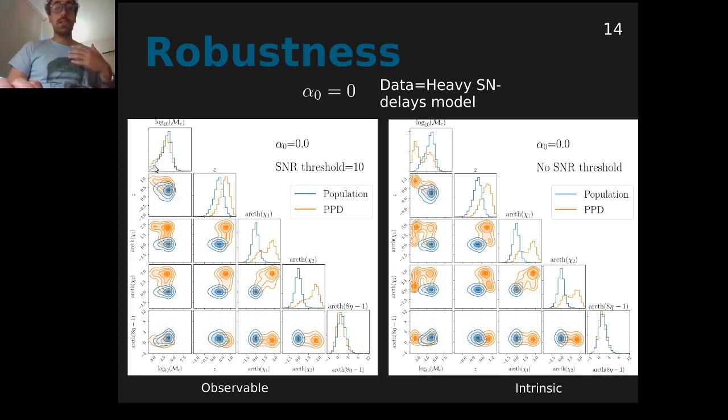You can see that, for instance, we can reasonably well reconstruct the distribution of observed events for the chirp mass. On the left panel, we're showing the distribution for events that are above the threshold. But on the right panel, we're showing the intrinsic population without any signal-to-noise ratio threshold. And you can see that even for the chirp mass, the agreement is not very good, and even worse for the other parameters, in particular redshift and spins.